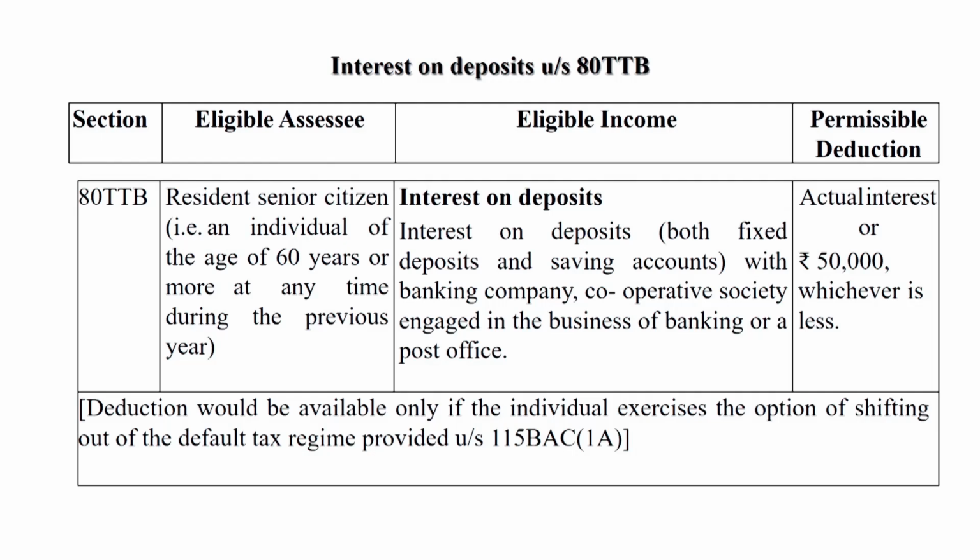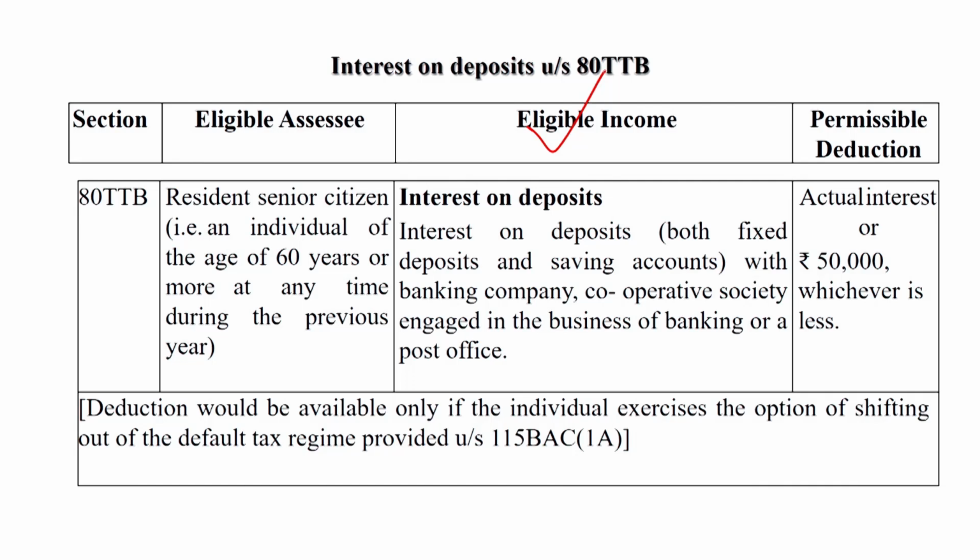80TTA and 80TTB both are related to interest, but 80TTA is related to savings account interest and 80TTB is related to all types of deposit interest: interest on savings account, recurring deposit account, fixed deposit account, term deposit account, cooperative society, firm deposit, and corporate deposit. All types of interest are included under section 80TTB.